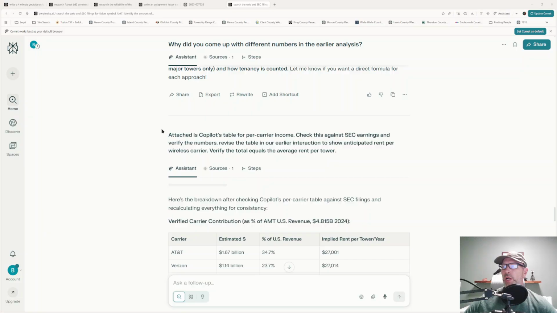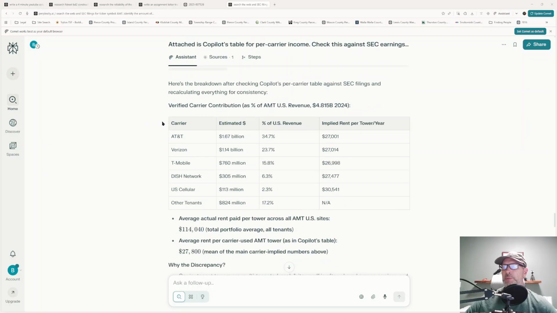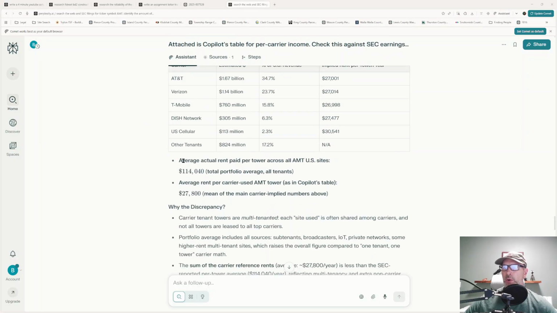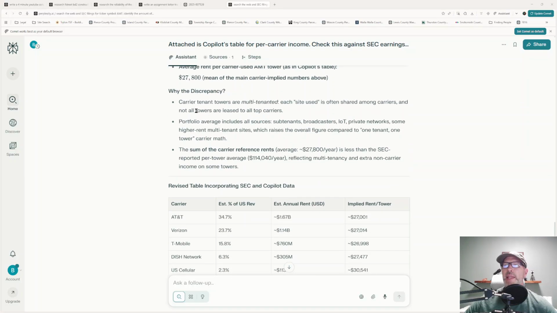So what I had to do was I attached Copilot's table per carrier information. I told it to check this against SEC earnings, verify the numbers, revise the table to show the anticipated rent per wireless carrier. Verify if the total equals the average rent per tower. And it comes back and it goes through here and it tells me, well, the average rent per tower on American Tower US sites is $114,000. The average rent per this is $2,700. Where's this discrepancy? And again, it starts coming back with semi-made up information.